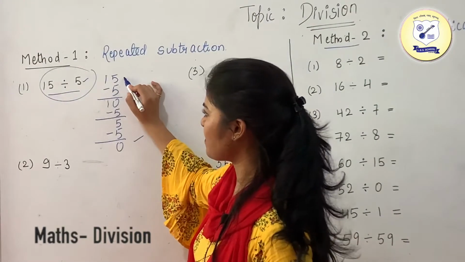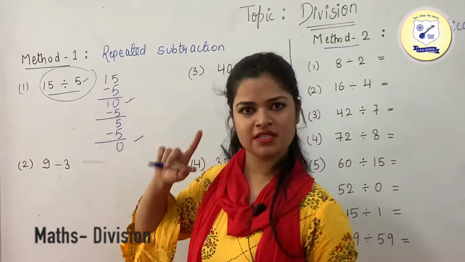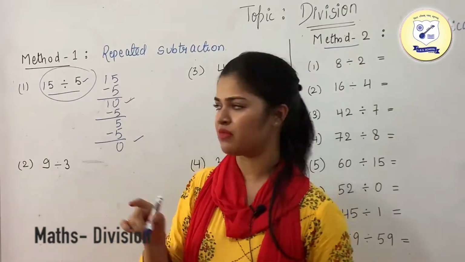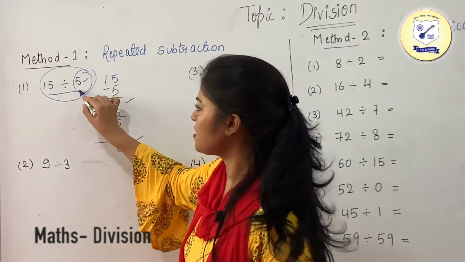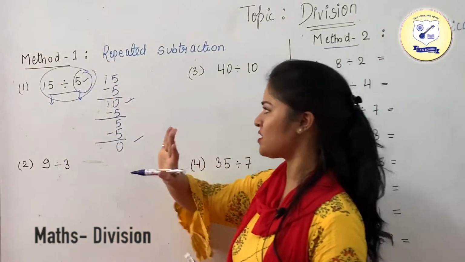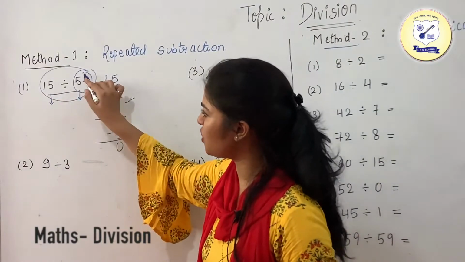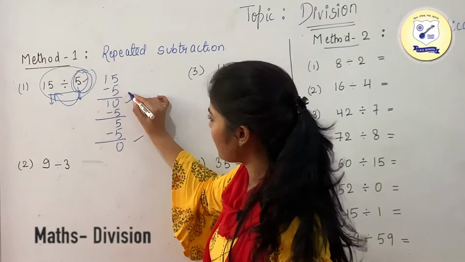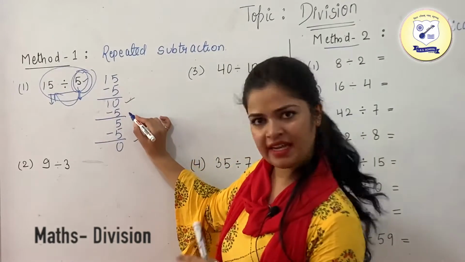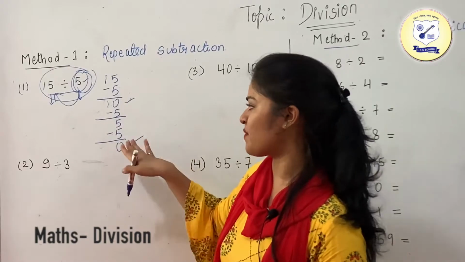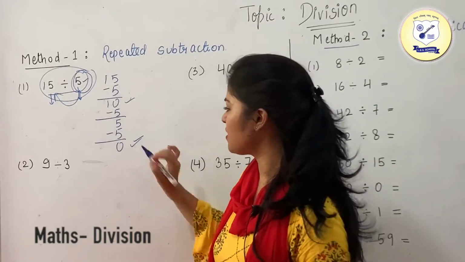First of all, we have subtracted 5 from 15. What you have got is 10. Then we have again subtracted 5. You need to subtract the same number, this one. This is your divisor and this is your dividend. I will tell you about it later on. First of all, just keep in mind that we just need to subtract this number from this one. So 15 minus 5 is 10, 10 minus 5 is 5, and I have again subtracted 5 from it, so it is 0.